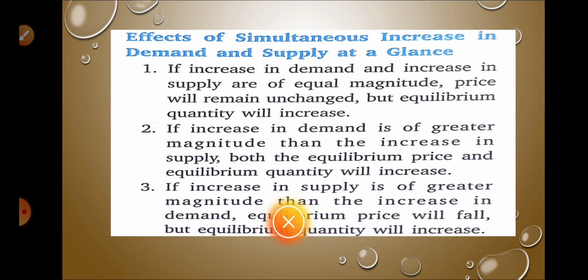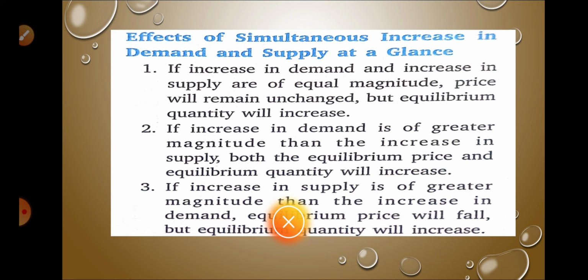Now we can conclude all three cases. In the first case, demand and supply were increasing with equal magnitude or equal ratio. So the price will remain the same and quantity demanded will depend on the increase or decrease of the demand and supply. If they are increasing, then quantity demanded will increase. If they are decreasing with the same ratio, then quantity demanded will decrease, but the price will remain the same.